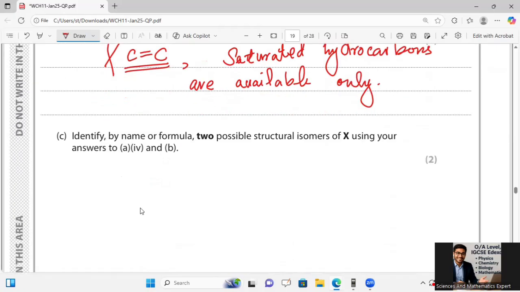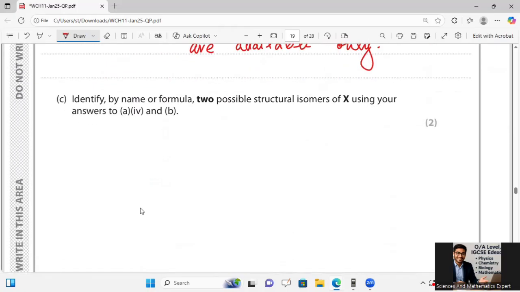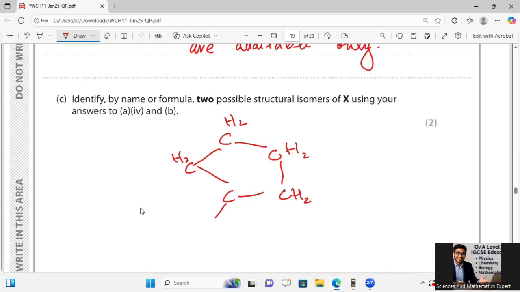Identify the names and formulas of two possible structural isomers of X using the answers from A, 4 and B. One possible structural isomer using the formula is cyclopentane: 1, 2, 3, 4 and 5, with H2 on each carbon, showing this type of structure.